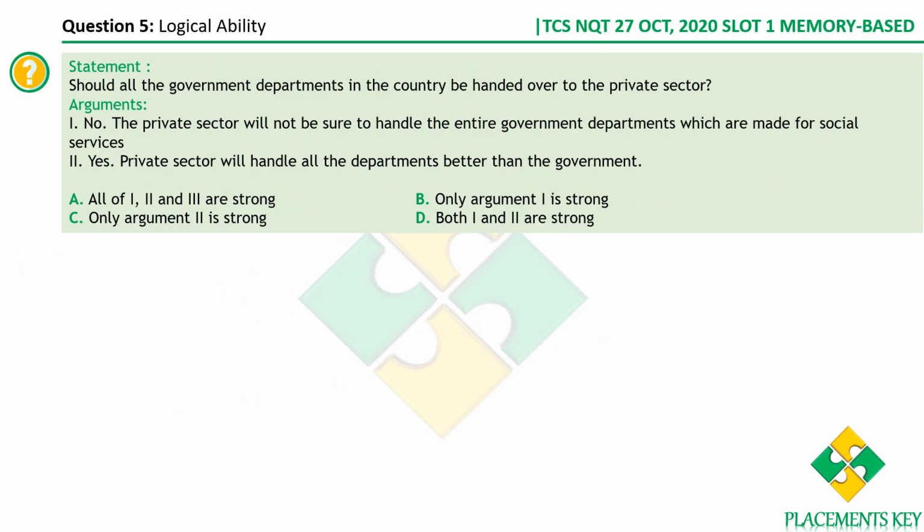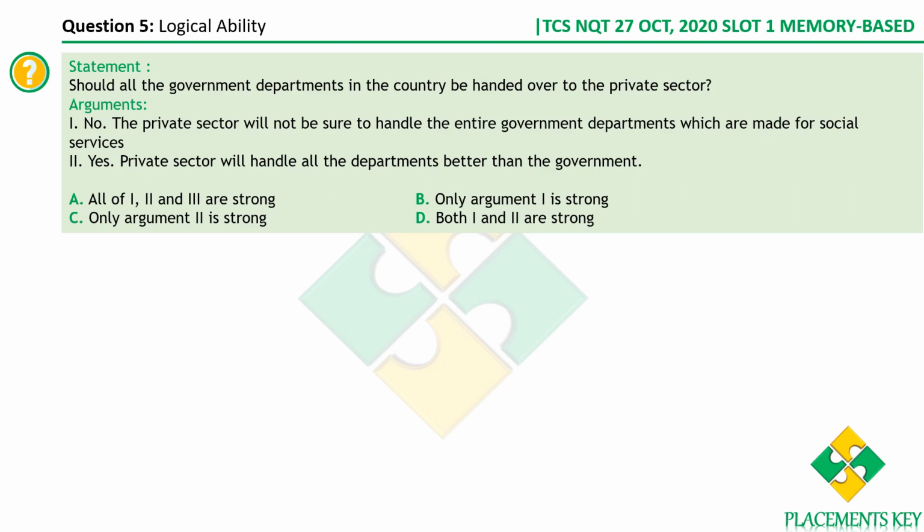Now, statement: should all the government departments in the country be handed over to the private sector? Okay, now we have got some arguments. No, we should not hand over all the departments to the private sector, because the private sector will not be sure to handle the entire government departments which are made for the social services. The argument says that we can't hand over all the departments that the government handles to the private sector, because government departments are usually for social services, right?